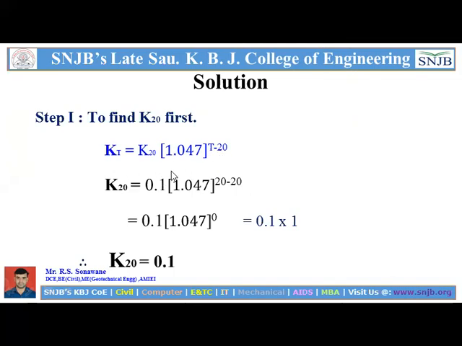So we put all the values: K20 is given, 0.1, for 20 degrees Celsius, into 1.047, which is a standard value that came from this reflex equation, raised to 20 minus 20, this is a general constant. So that is equal to 0.1 into 1.047 raised to 0, that is equal to 0.1 into 1, since anything raised to power 0 is equal to 1, so K20 is equal to 0.1.